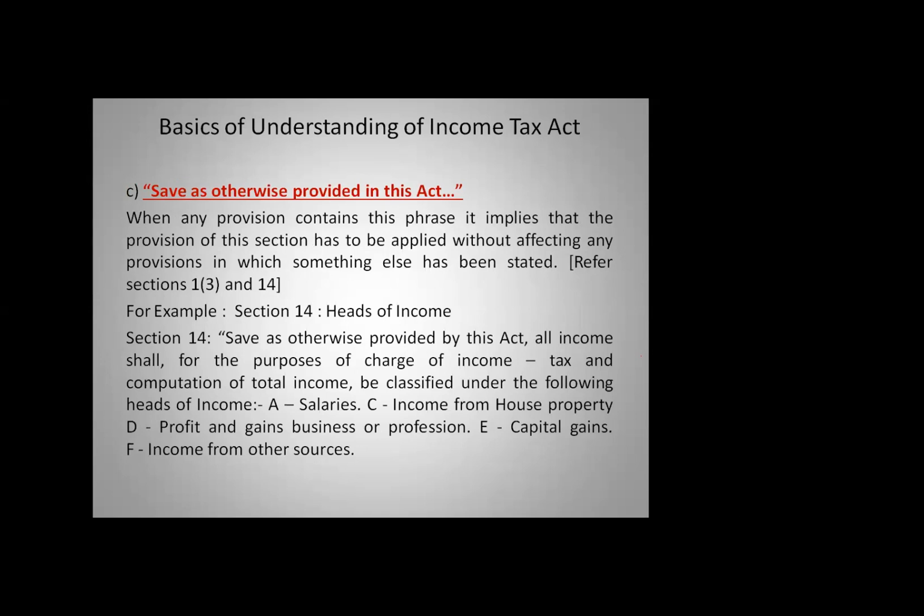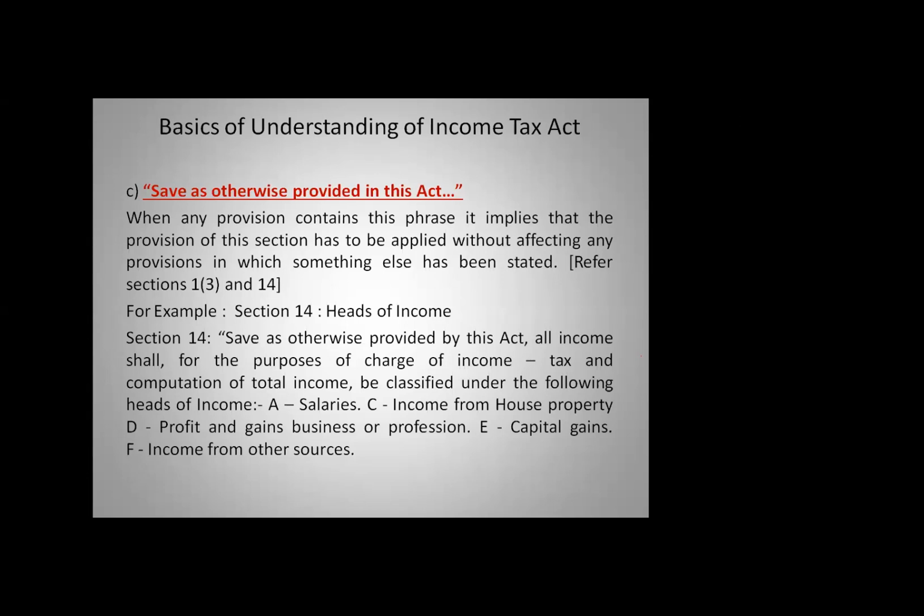If you look at section 1, subsection 3, "save as otherwise provided in this Act," you will also find it in the heads of income. I will put it in a simpler way. Suppose there is an income being received by an assessee. This should be charged in the 5 heads of income stated in section 14. It can come under salaries, house property, profits and gains of business or profession, capital gains, or income from other sources. Only in these 5 heads it will come.